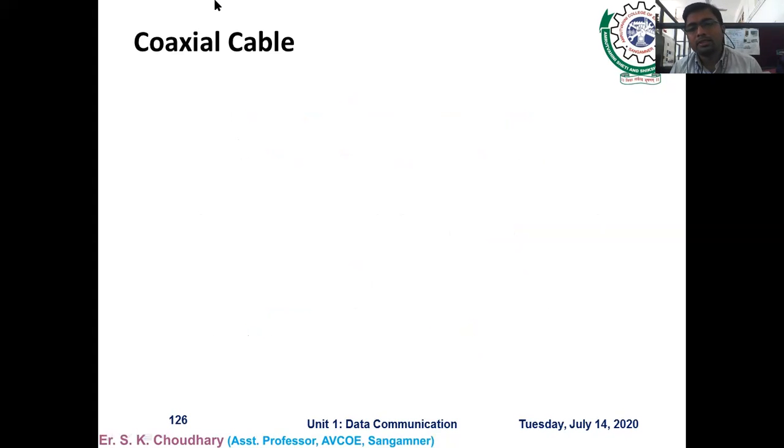Anyone has any idea of the coaxial cable that you have seen in your daily life? In electronic experiments, we have generally used coaxial cables. If you remember, in the practical of EDC or OPAMP, we have used CRO probes. These are examples of coaxial cable, the BNC cables. What is a BNC? Bayonet Neill-Concelman cable is used there. So see what the coaxial cable is in detail.